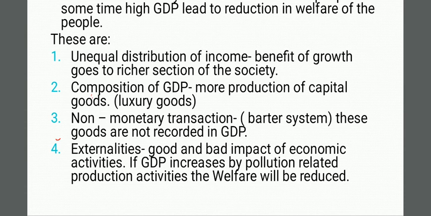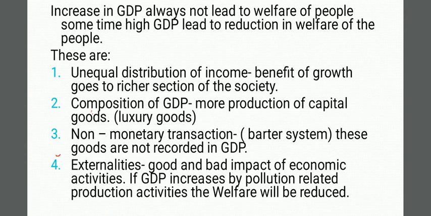Second, composition of GDP: more production of capital goods, that is luxury goods, which are costly and only rich persons can afford, and poor and middle class persons will face the problem and cannot afford them. In this case also, GDP will not make welfare. Third, non-monetary transactions, the barter system. This is also a reason for welfare not happening through GDP. These goods are not recorded in GDP. This is also the problem.